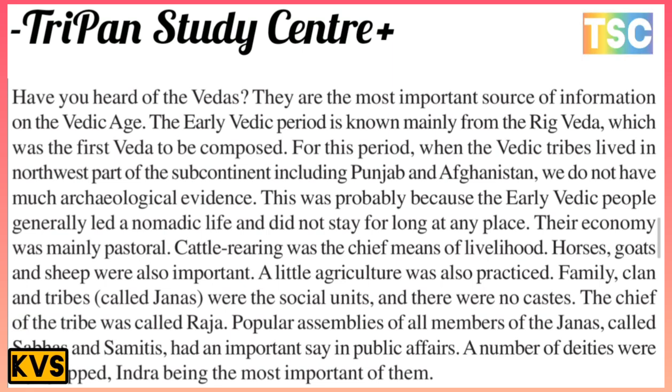A family clan or tribe was called Jana, the social unit, and there were no castes here. The chief of the tribe was called Raja, and popular assemblies of all members of the Jana, called Sabha and Samiti, had importance in public affairs. A number of deities were worshipped. Indra became the most important of them.